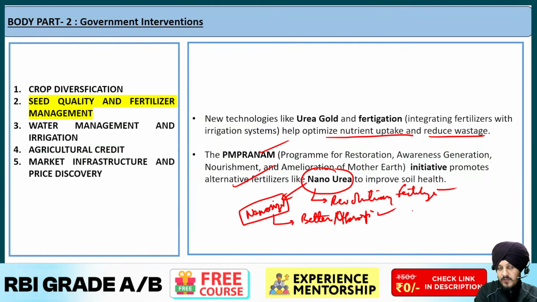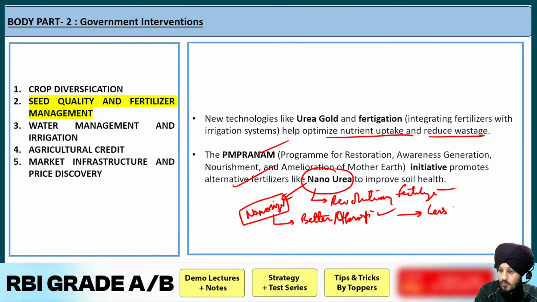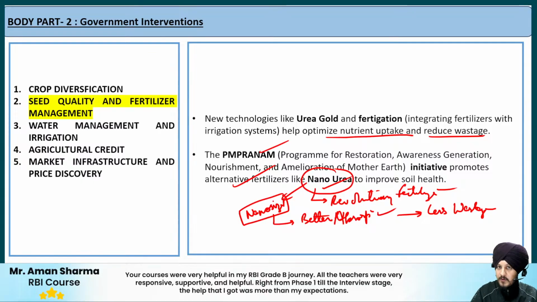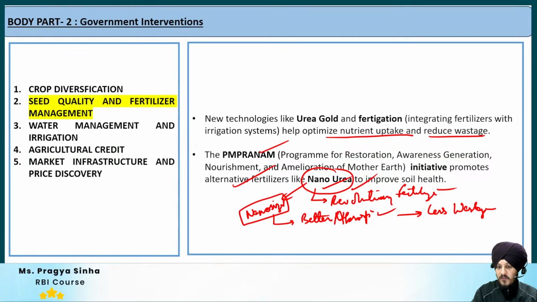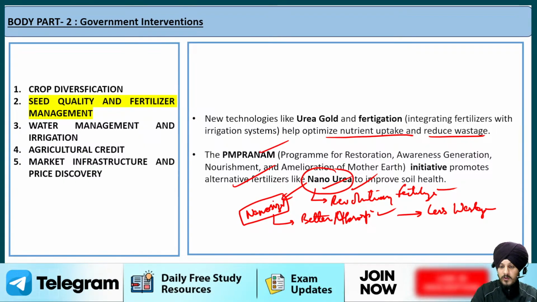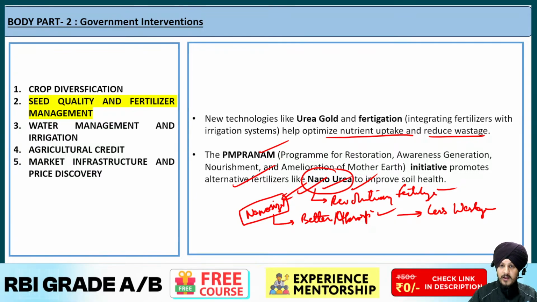And when better absorption is there, what is going to be the consequence? It is going to lead to less wastage of fertilizer. So this is the advantage of nano urea. There are other advantages also, but we are not entering into that. But this is, I would say, the biggest advantage of nano urea. Fine, and it was in the news, I think 2 to 3 years back. I hope it is clear to you how it helps improve soil health.